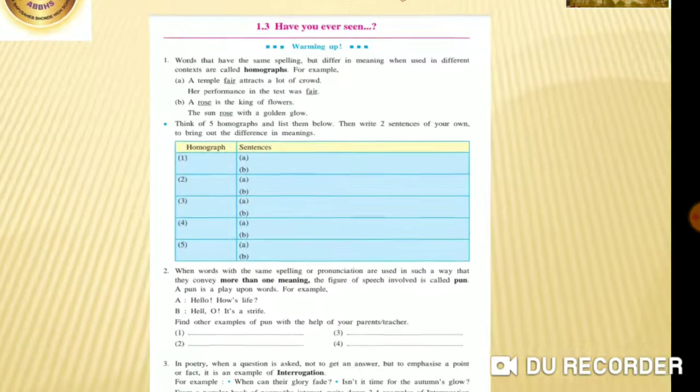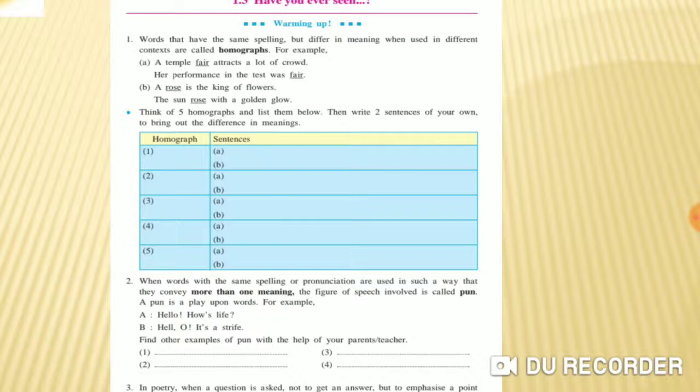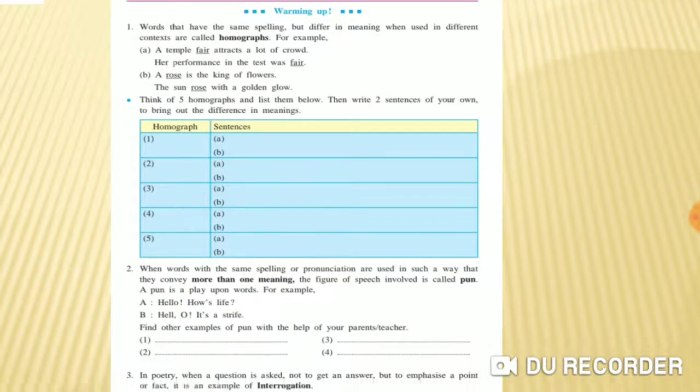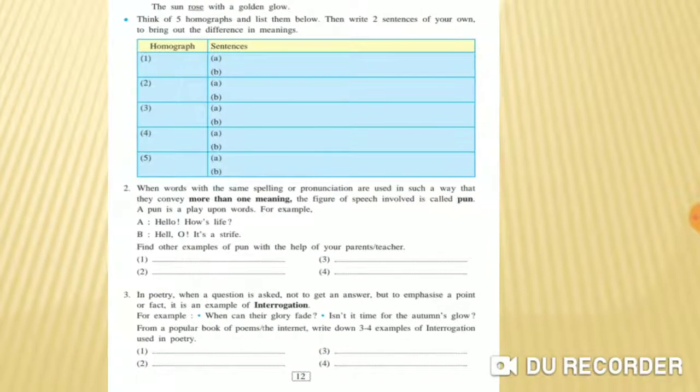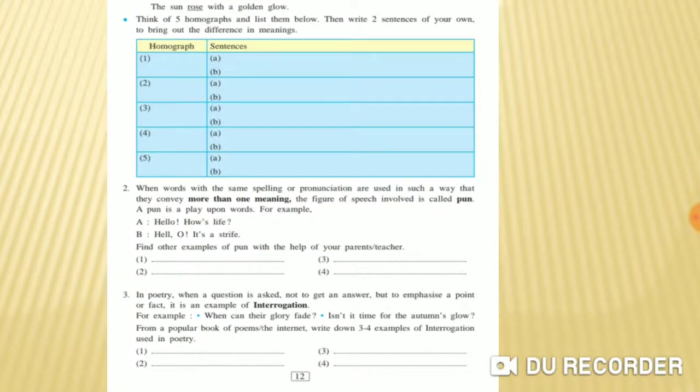So, here we have the warming up exercise, all related to homographs. Read that properly. Words that have the same spelling but differ in meaning when used in different contexts are called homographs. The examples are given here, students, and you will have to write five more examples on your own. Then we have the figure of speech called pun.